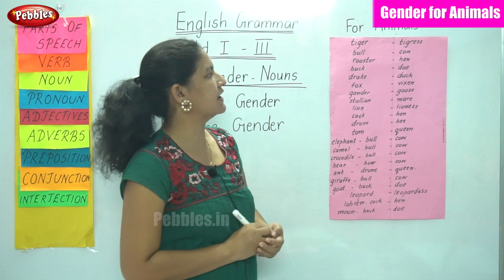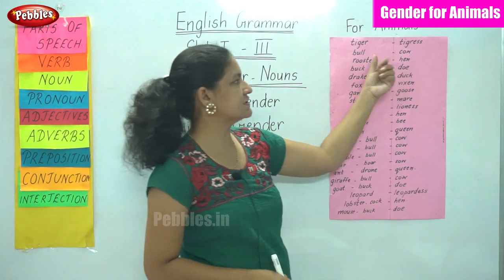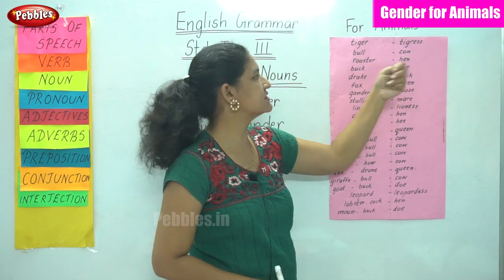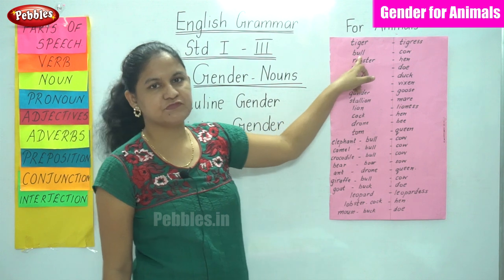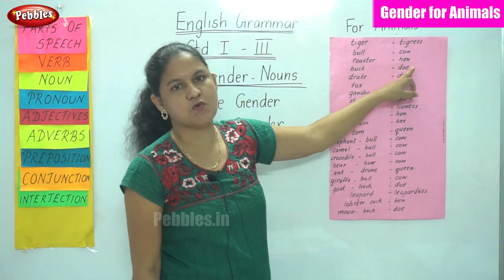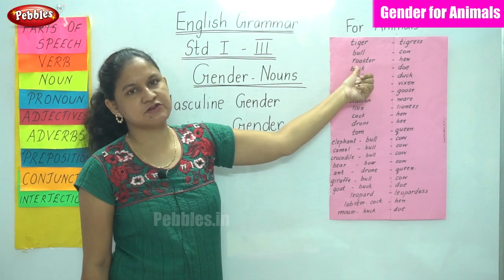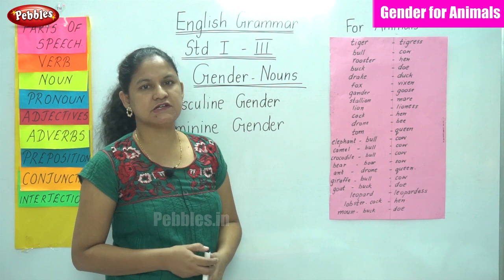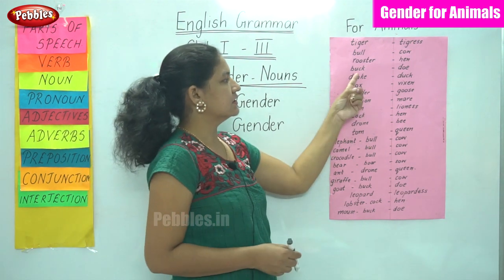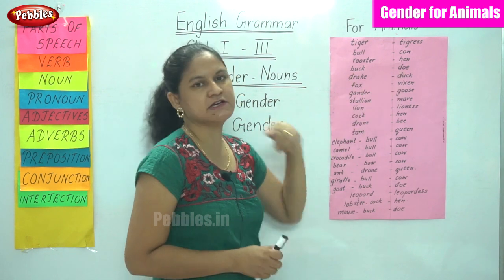So for masculine, tiger, and the feminine gender is tigress. So tiger, tigress. The masculine gender for bull, the feminine gender is cow. Bull, cow. Rooster is the masculine gender. The feminine gender is hen. So rooster, hen.